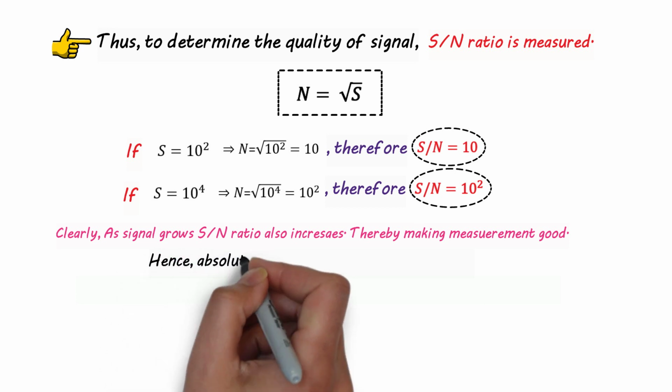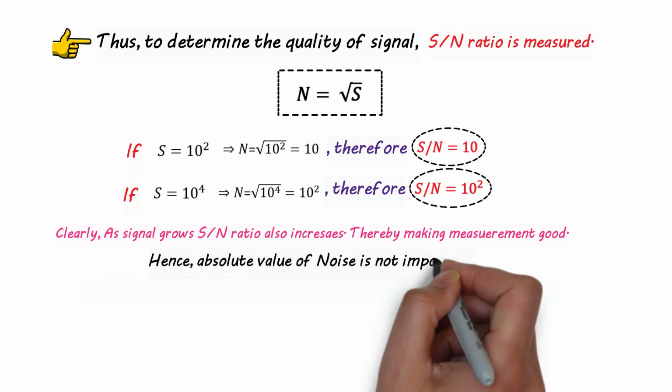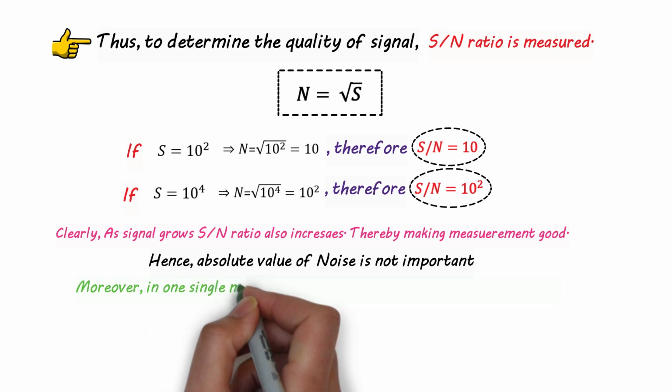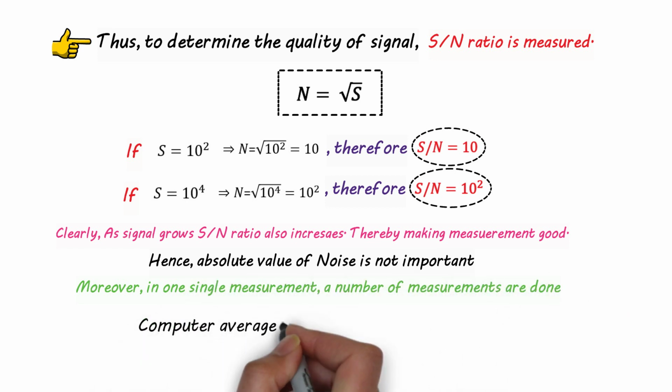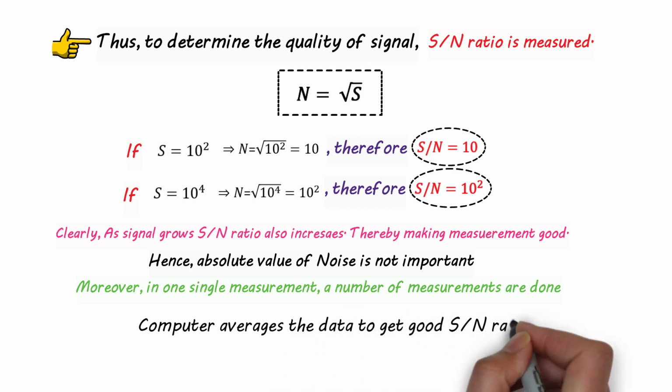Therefore, the absolute value of noise is not important. Moreover, in one single measurement, a number of measurements are done by the machine. The computer averages the data to get a good signal to noise ratio, thereby making a better spectrum. If signal to noise ratio is 1, the height of the signal will be equal to the height of the noise. Thereby, you cannot identify which peak is noise and which peak is signal. Therefore, signal to noise ratio should be greater than 2.